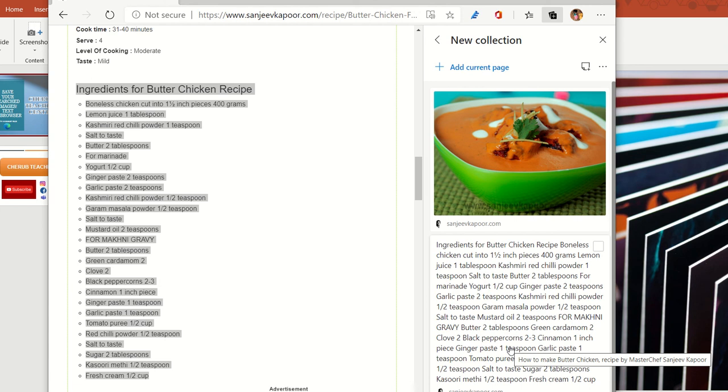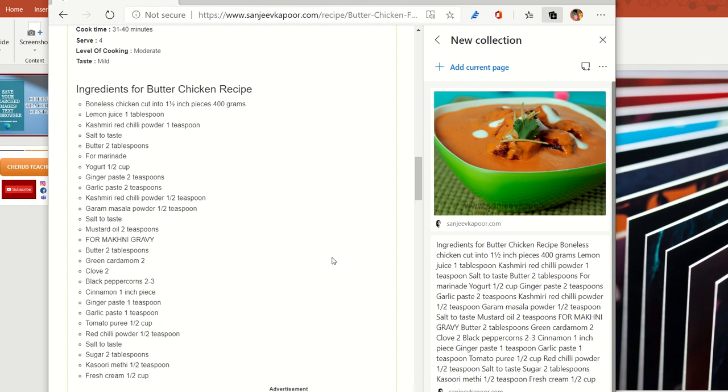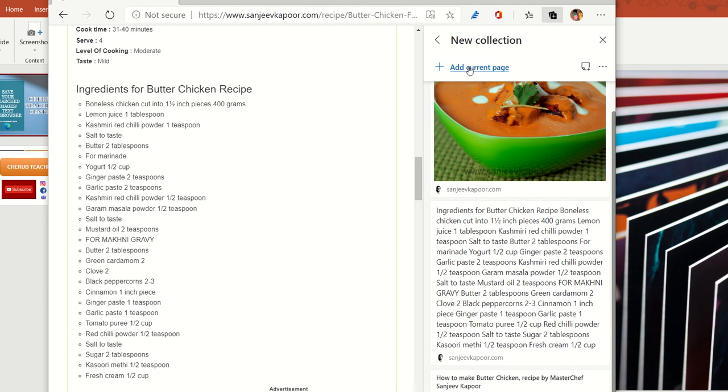You only have to highlight that specific text and simply drag and drop it down into the collection as an option. Now the next thing that I would like to train you on is, what if I would like to save the entire page? If I want to save the entire page, I would go to the add current page option.